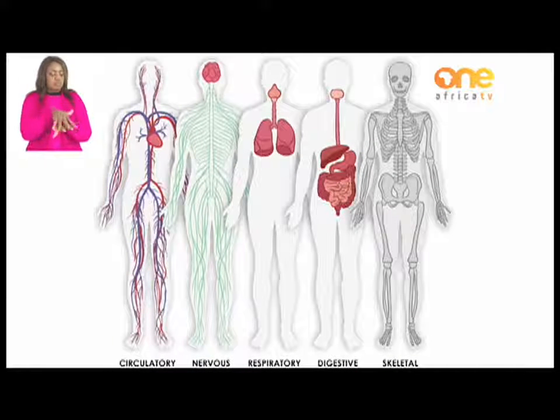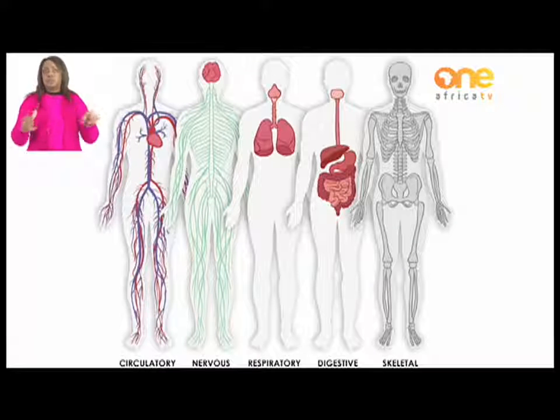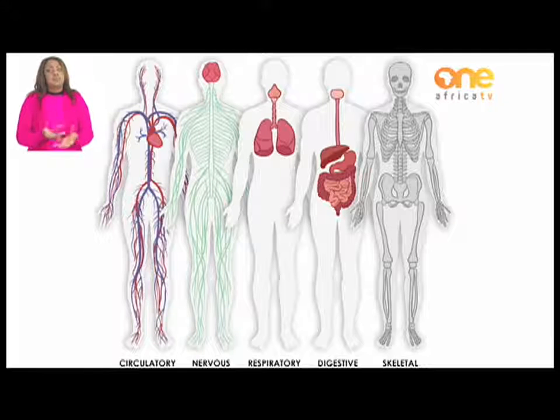The brain sends messages to all parts of the body. Continuing to the respiratory system, which is made up of the mouth or nose, trachea, and then the lungs. It helps you to breathe in and out.